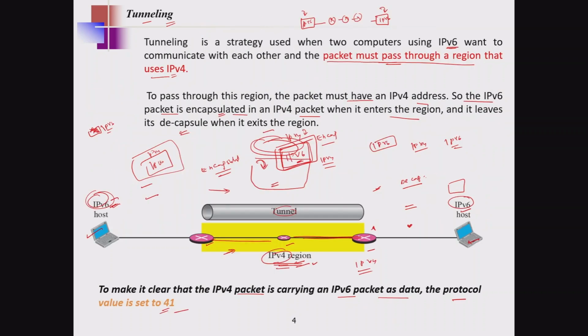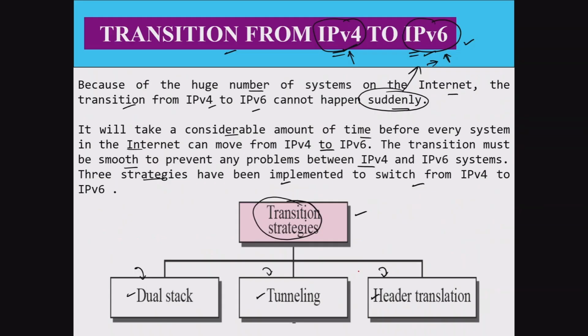So what are the three strategies we have discussed in today's class? To transition completely from IPv4 to IPv6, these three strategies are implemented: one is the dual stack algorithm, another is the tunneling operation, and another is the header translation operation.